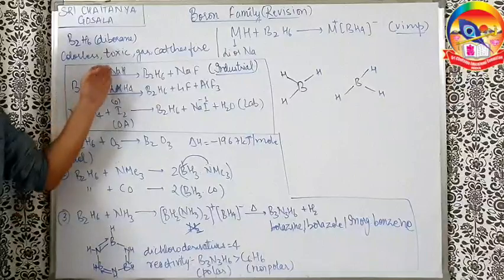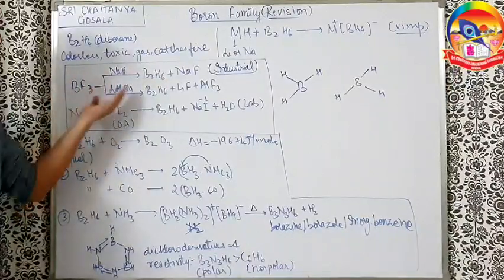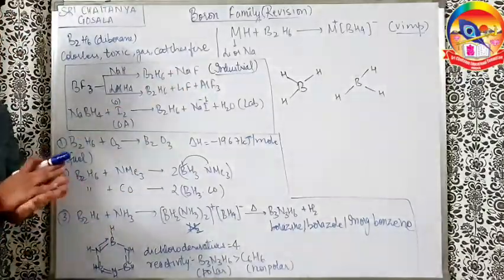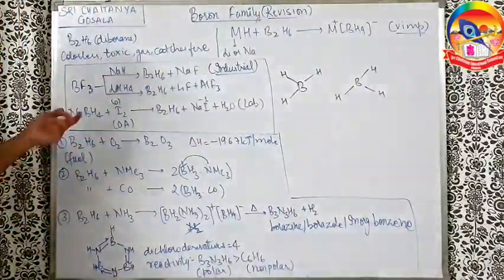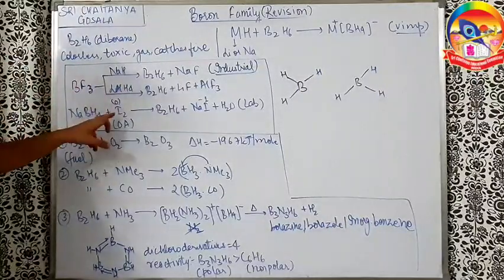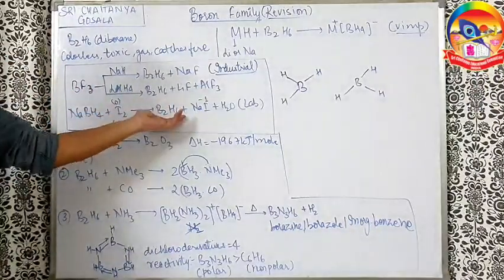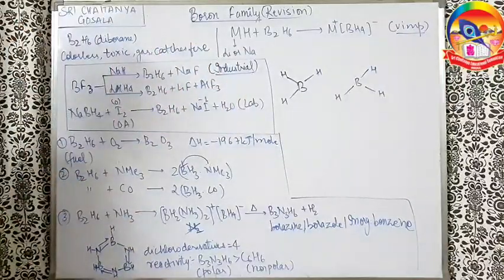What happens to fluorine? It goes to the metal like NaF, or with lithium aluminum hydride, LiF and AlF3. So the byproduct AlF3 can also be made in this method. Going ahead, NaBH4 with iodine. Here iodine acts like an oxidizing agent and converts NaBH4 to B2H6. This is the lab method of preparation of diborane.